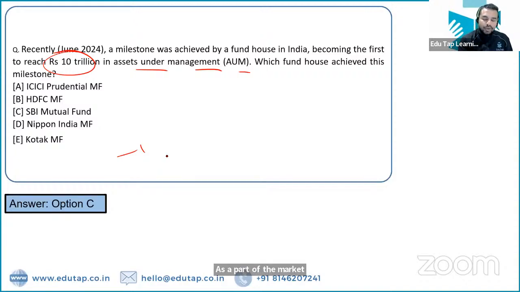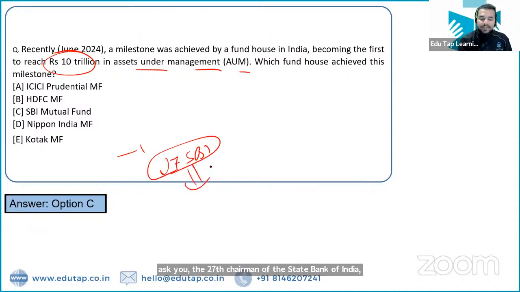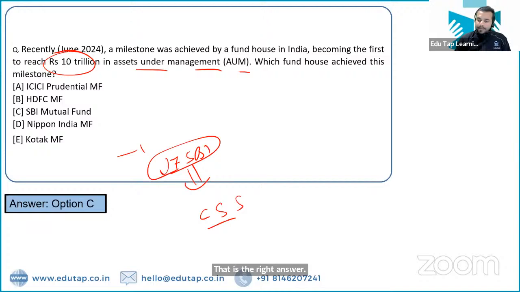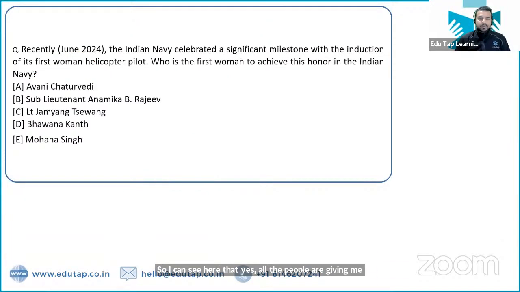And if I ask you the 27th chairman of the State Bank of India, what is the name of that person? The 27th chairman of the State Bank of India is Challa Srinivasalu Shetty. That is the right answer. So I can see here that yes, all the people are giving me the right answers. That's really great. Let's move on to the next question.